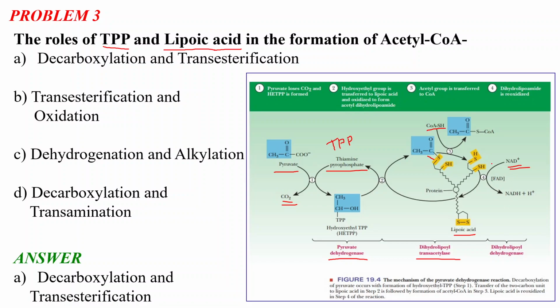So what happens here? FAD reoxidizes lipoic acid and it is converted to FADH2. At the end of the catalytic cycle, NAD plus reoxidizes this FADH2 to FAD and forms NADH plus H plus. So this NAD plus can be called the coenzyme in this process.